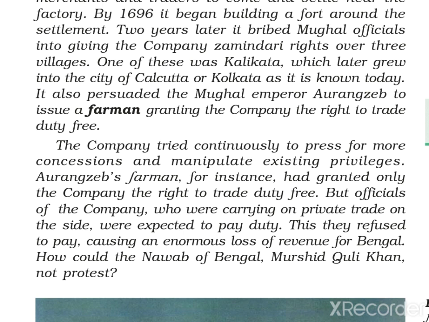Okay students, hope you understand today's part. Take it as an event. Two events you have to keep in mind. First, East India Company was established, they got a sea route from England, from any European country to Asia. They started trading. As they started trading, they started interfering in the political matters of Indian rulers. And one example is Bengal, how they interfered in Bengal's matters, how they bribed Aurangzeb and persuaded him to issue a farman granting the company the right to trade duty free.